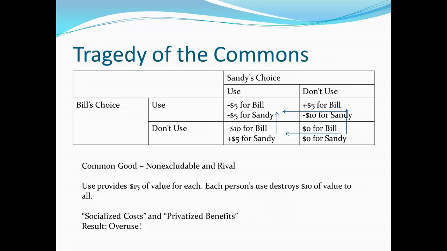A way to do that would be to build a fence around the forest and charge people admission, or perhaps charge people for the apples that they take out. Find some way to charge people for the benefit that they're accruing. But in order to do that, we have to find some way to make it excludable. Now, normally, just a little bit of creativity allows us to take any good that is currently non-excludable and to make it excludable in some way.